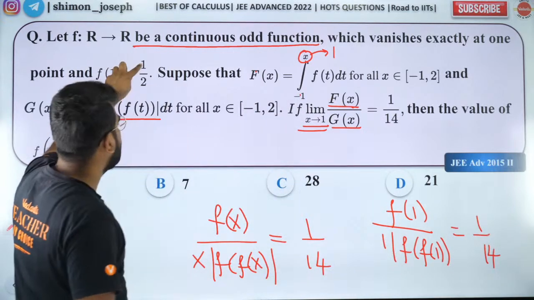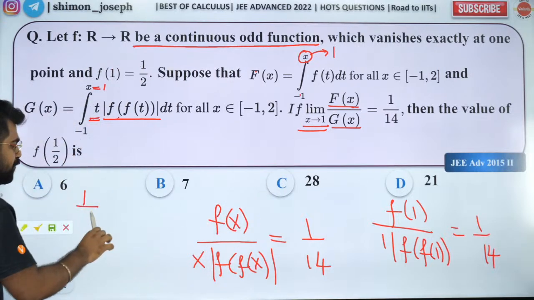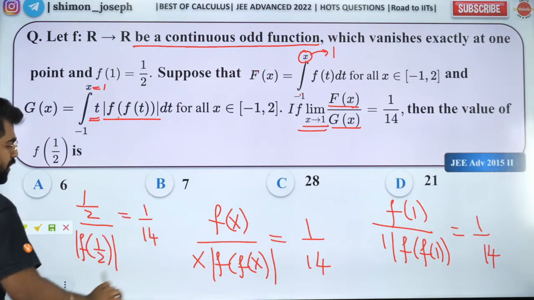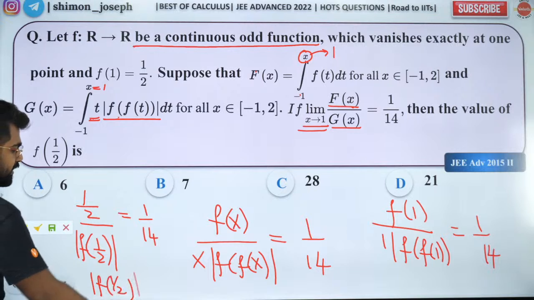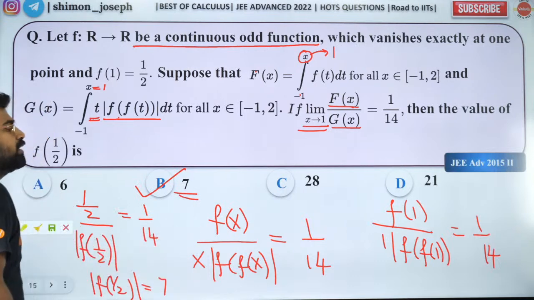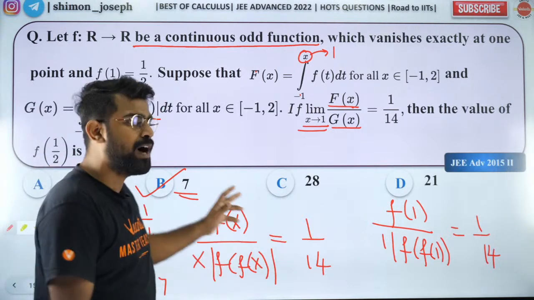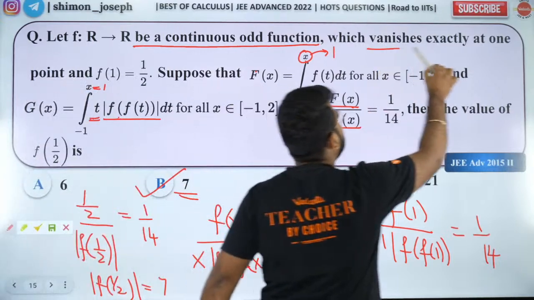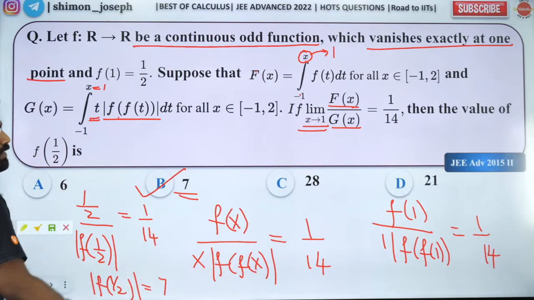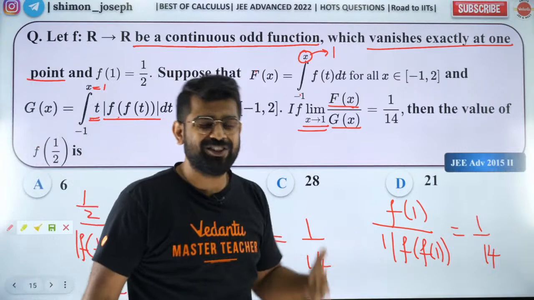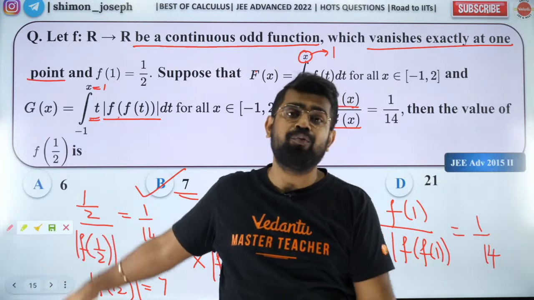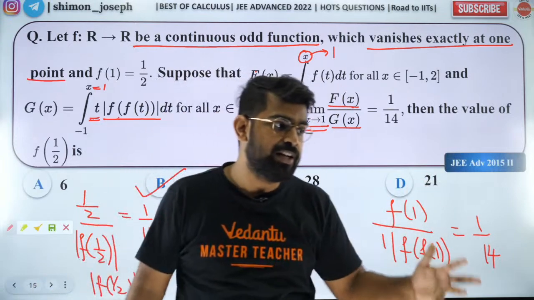F of 1 is what? F of 1 is half. So I'll get half divided by modulus of f of half is equal to 1 by 14. So I'll get modulus of f of half is equal to 7. So I'll get plus or minus 7. Only plus 7 is there in the option. So that's my answer. Minus 7 it cannot be because they said it vanishes exactly at one point. So if you take f of half as minus 7, then it will have more than one zero, which is not possible according to the question. So that is why we take f of half to be plus 7 and not minus 7. Did you all like it?